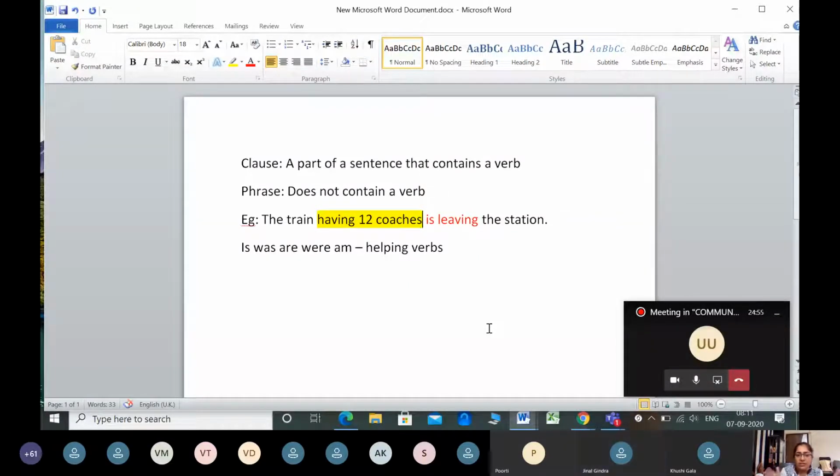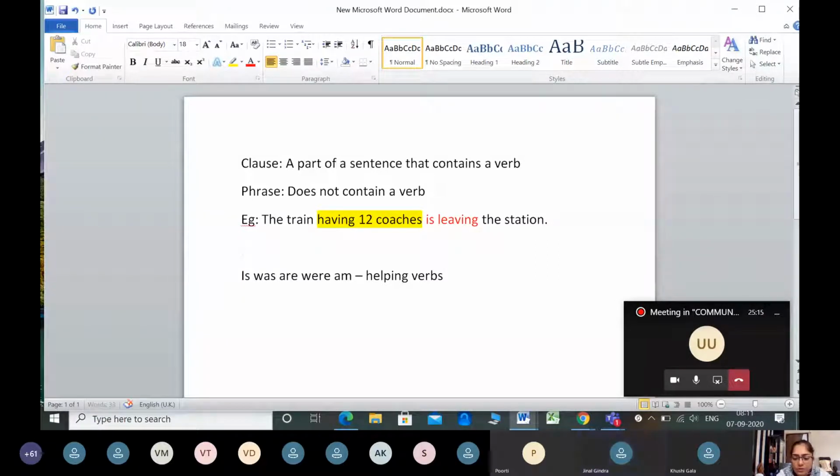So the whole sentence, the train having 12 coaches is leaving the station, is having one main clause and one phrase. So you can call it a simple sentence.